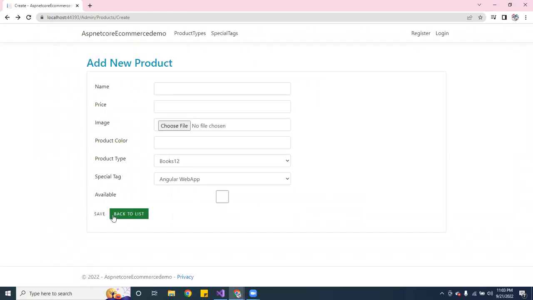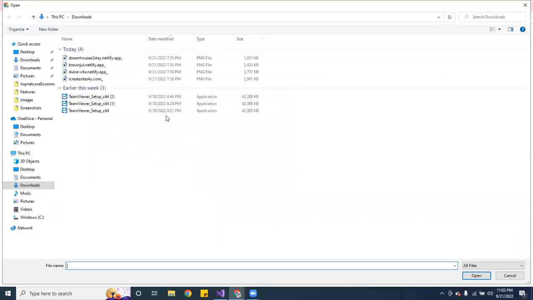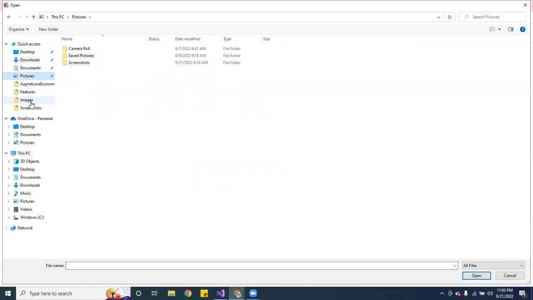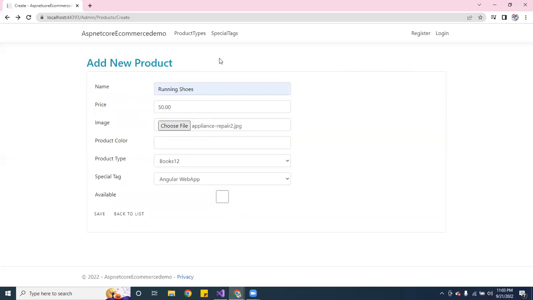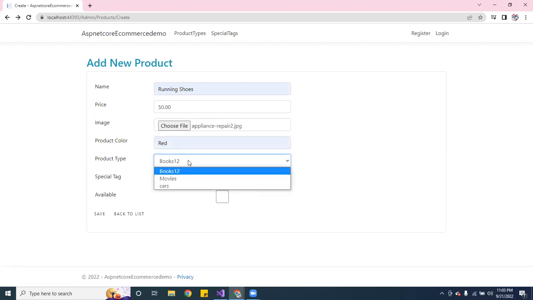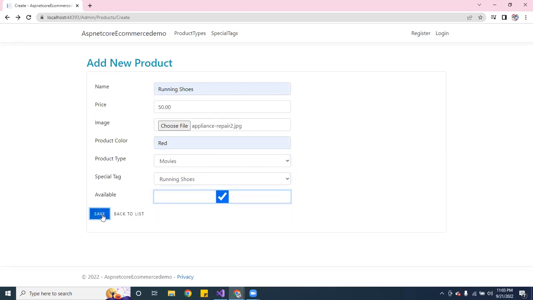Okay, perfect. So the first one I'm going to do, let's call it running shoes. Let's make this one $50. Let's pick a picture. Let's go to pictures, let me see images. Let's just pick one of these, and let's pick this one. Let's make it color red. Let's make it movies. This is just for testing. Running shoes. It is available. And we'll go ahead and hit save.